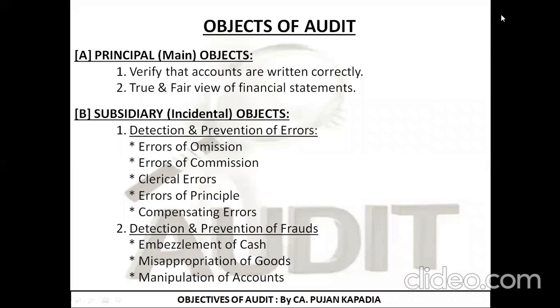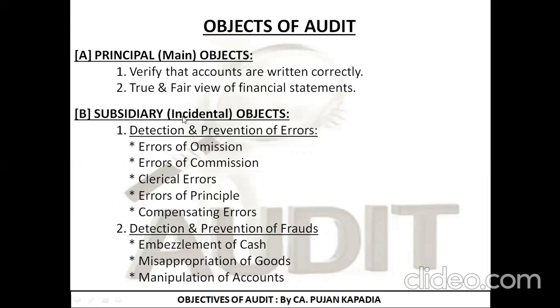The first thing that we covered was the various types of objectives. As I told you in the last lecture, the objectives of audit are classified into three different types. First was principal or the main objectives, under which we had two main points. First was to verify whether all the accounts are written correctly or not. Second is to ensure that the financial statements show a true and fair view.